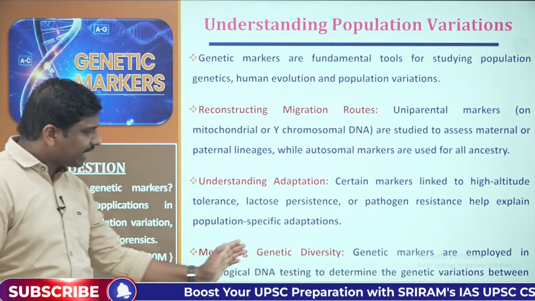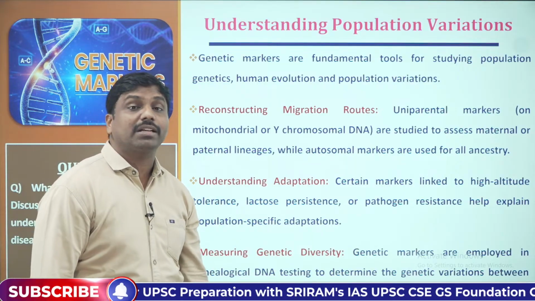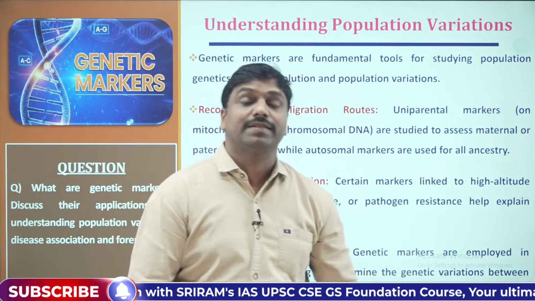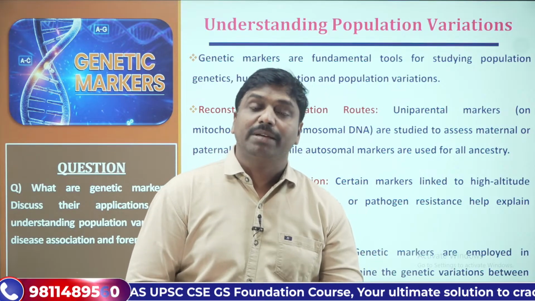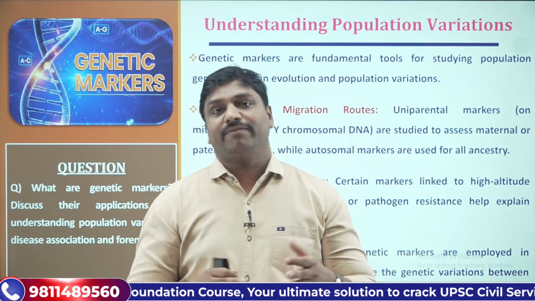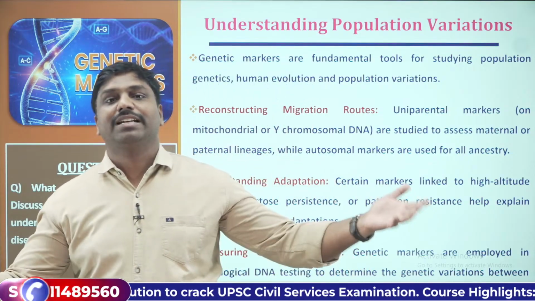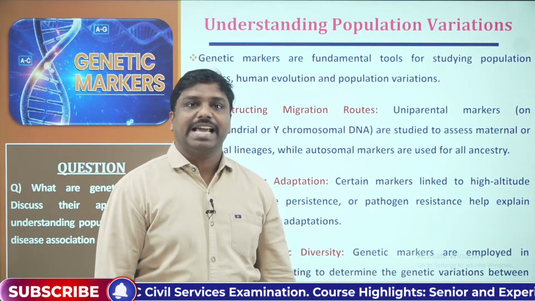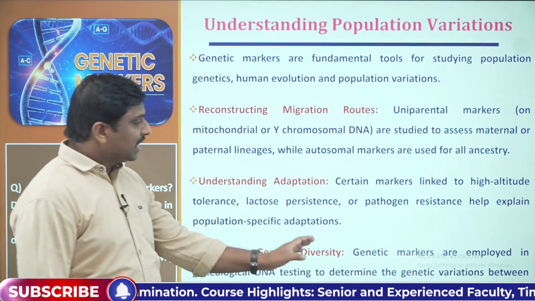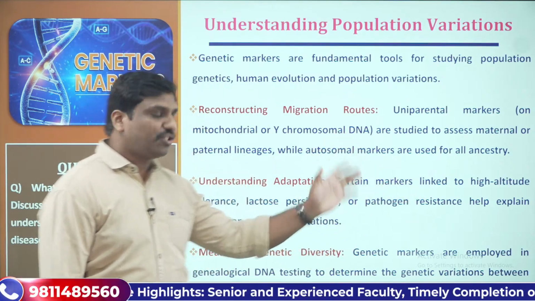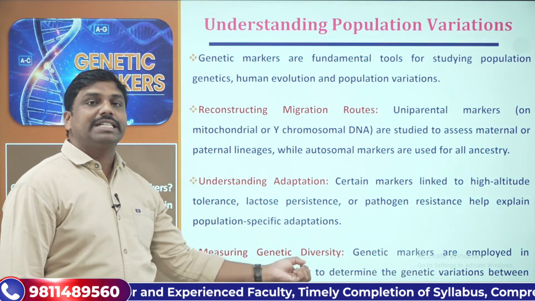Then measuring the genetic diversity. Genetic markers also help us to understand the genetic diversity. What do you mean by diversity variations? Genetic diversity means variations among the genetic composition and genetic aspects of the animals or humans. Here genetic markers are generally employed in genealogical DNA testing.